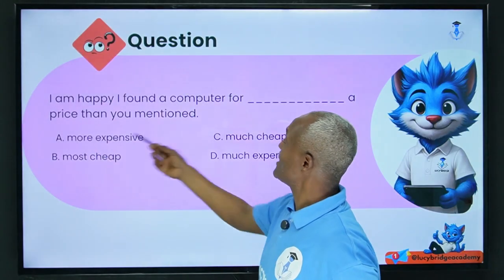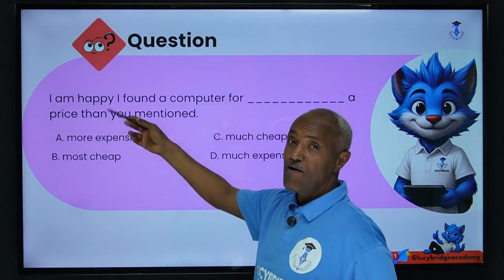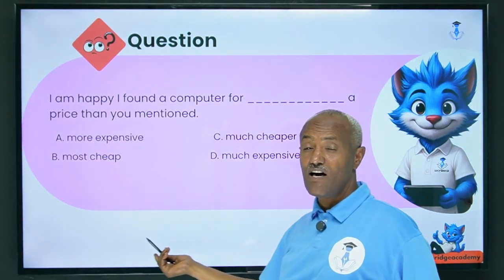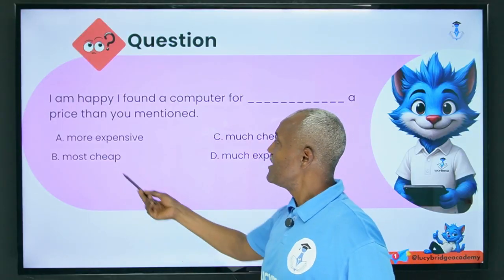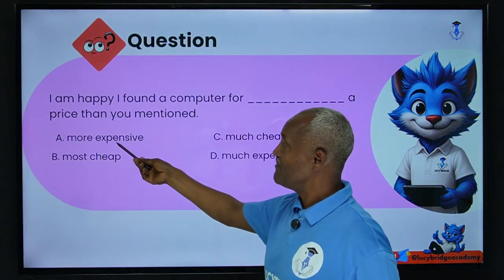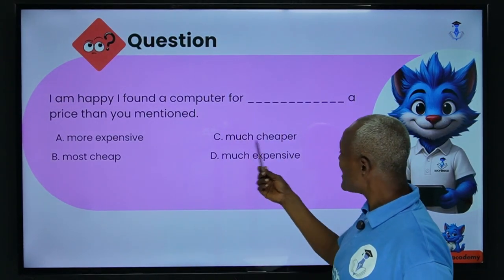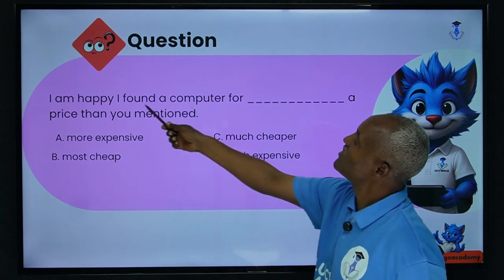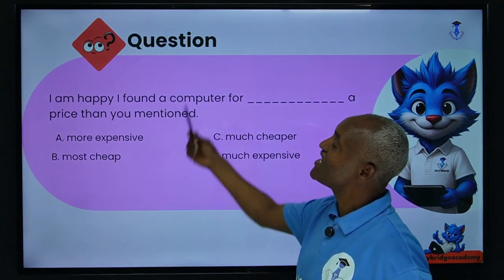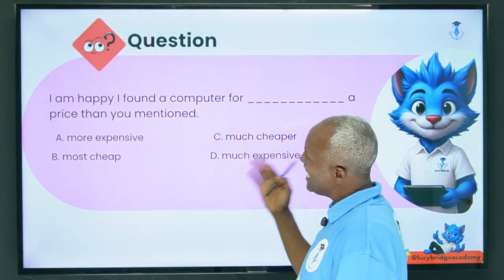Therefore, if we say "more expensive," it doesn't go because the person is happy. Any person doesn't feel happy when he buys something costly. Therefore, "more expensive," even if it is comparative, is not appropriate here. Here we say what? "Much cheaper." Have you seen? Because I am happy, I found a computer for a much cheaper price than you mentioned. Yes? And then you can analyze like this.